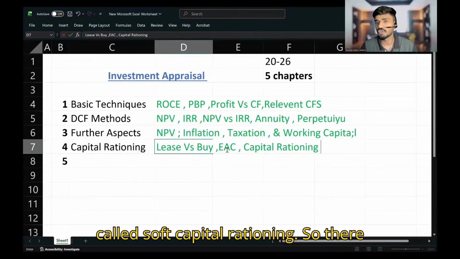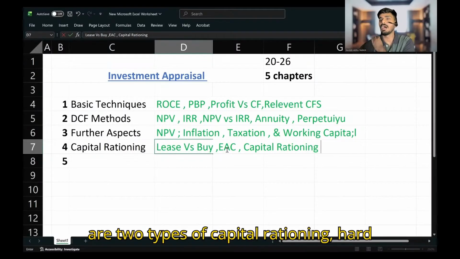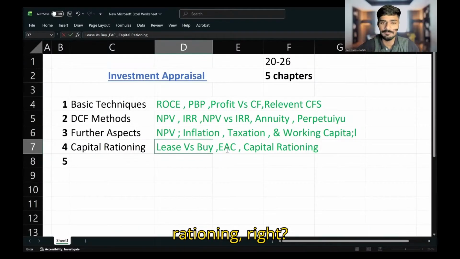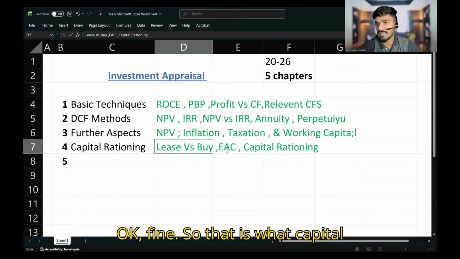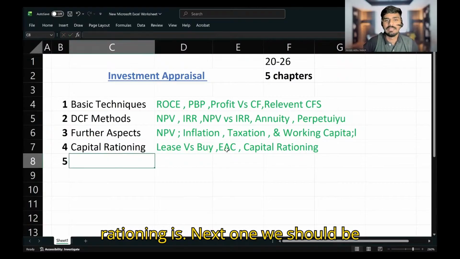Fund, then it is called soft capital rationing. So there are two types of capital rationing: hard capital rationing and soft capital rationing, right? Okay, fine. So that is what capital rationing is. Next one, we should be learning.